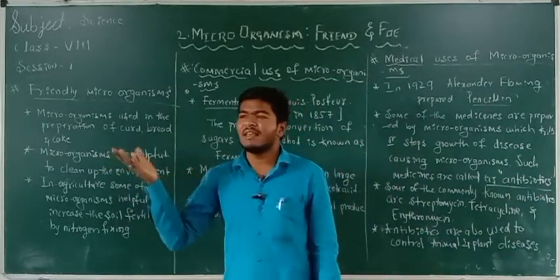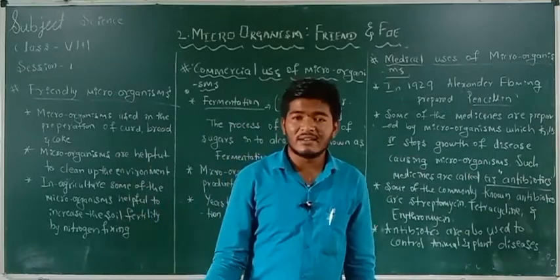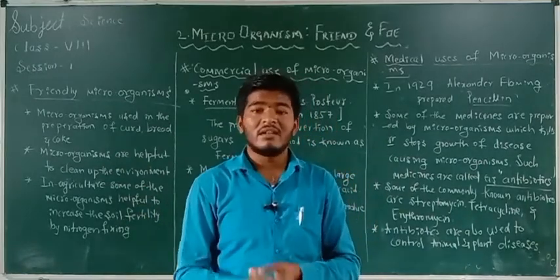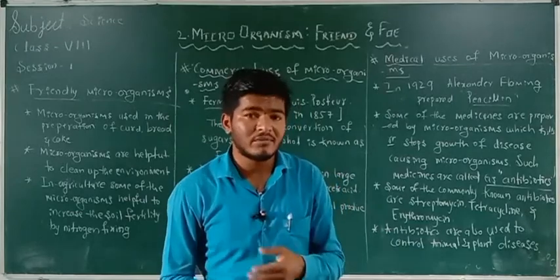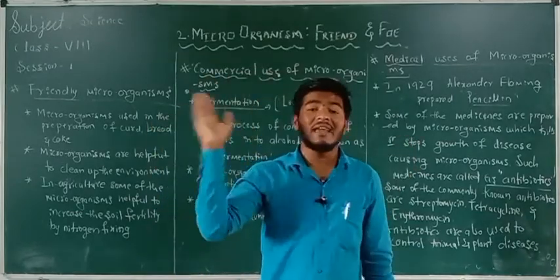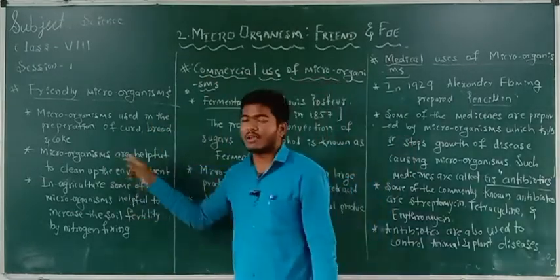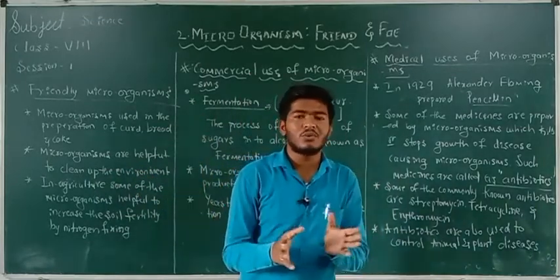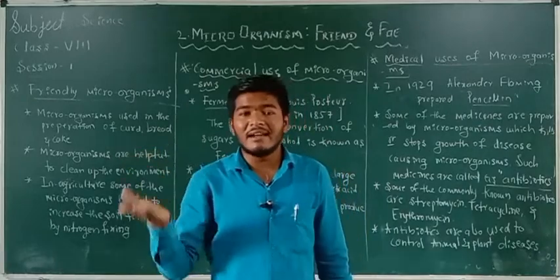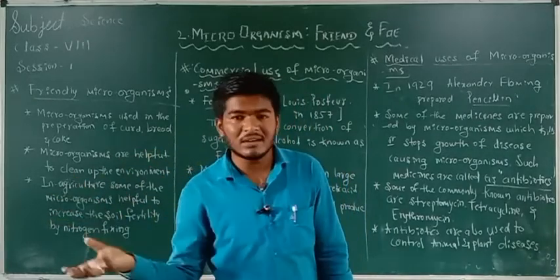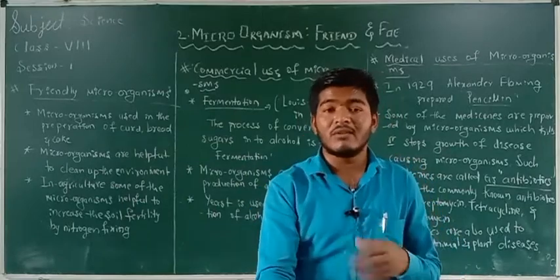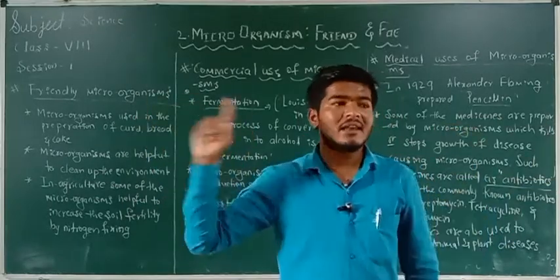Some leaves fall on the earth surface and get converted into manure. The microorganisms utilize that dead and decayed material on the earth surface, break it down and convert it into manure, maintaining a healthy environment.